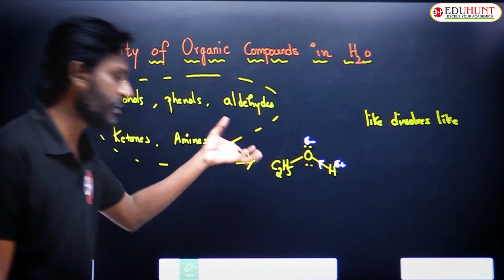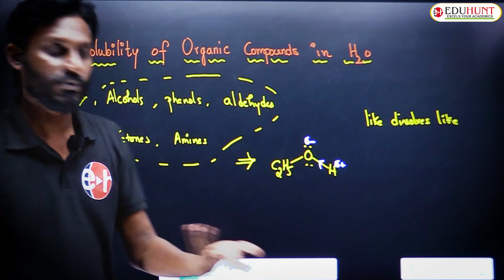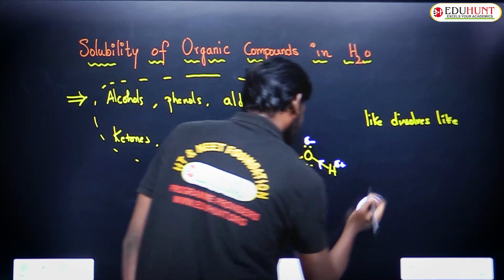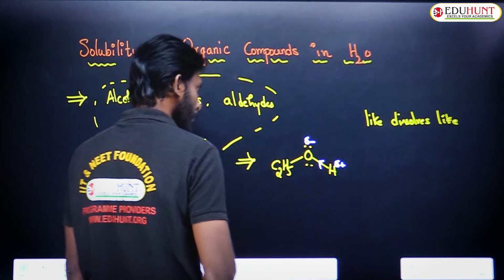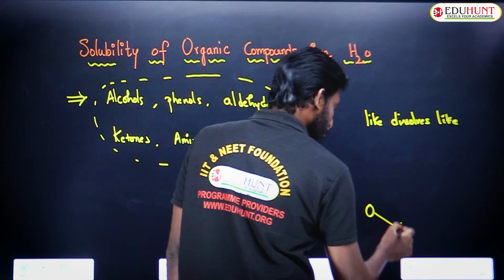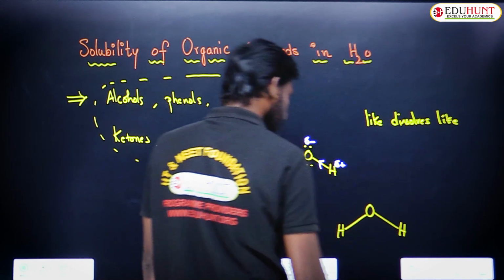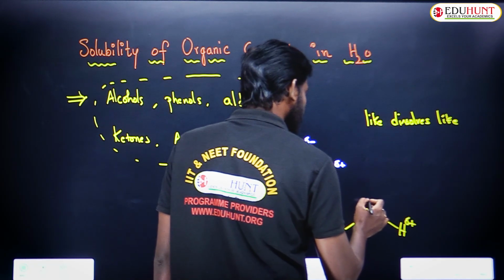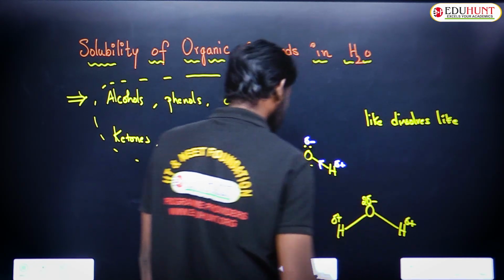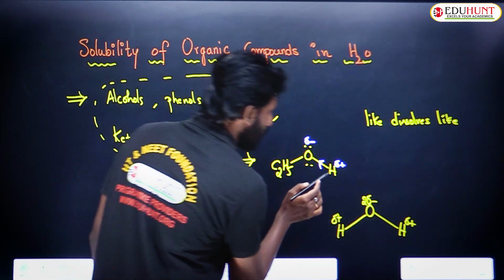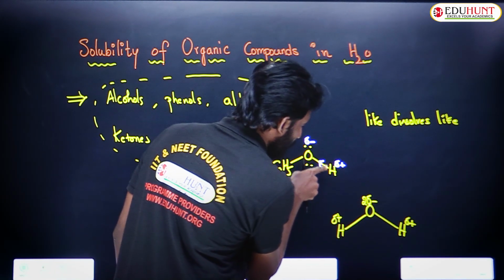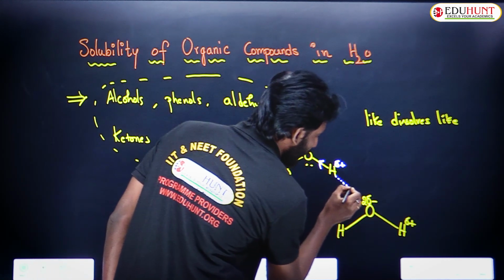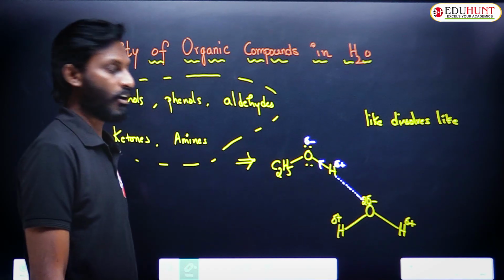Now when you try to dissolve this ethyl alcohol in water, this ethyl alcohol molecule can form hydrogen bonds with water molecules like this. I am taking a water molecule here. So partial plus charge, partial plus charge, partial minus charge. The partially positive charged hydrogen of alcohol can form a hydrogen bond with oxygen of the water molecule.